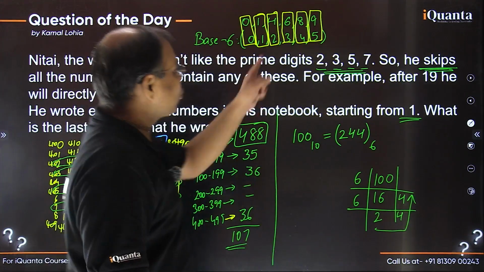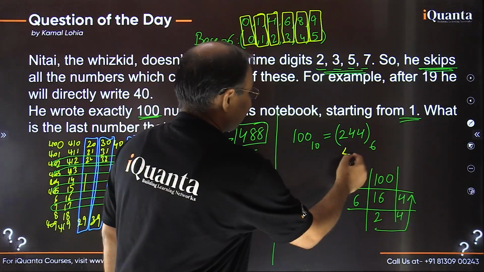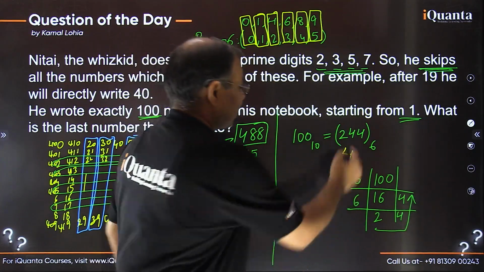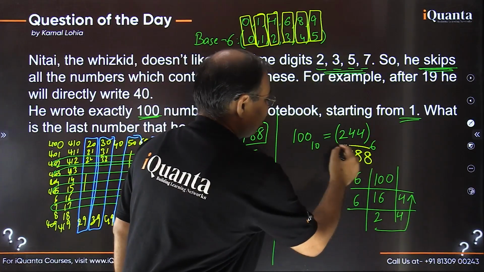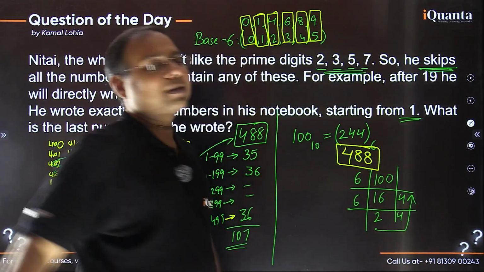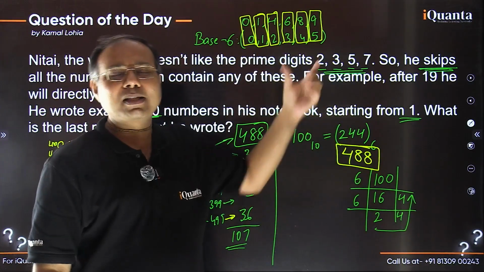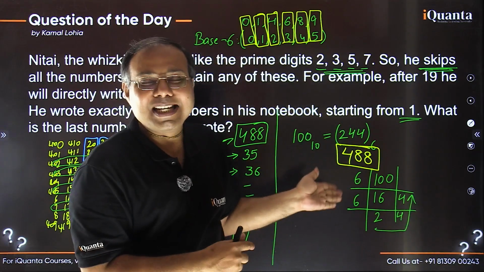So in usual digit 2, what he is writing? He is writing 4. In usual digit 4, he is writing 8. So in this 4, he is writing 8. Same way for this 4, also he is writing 8. So this is the 100th number which we are looking for. Now you can see the thing which you have written. All these things can be done mentally. I did it mentally only, and you can see it from here as well, right?